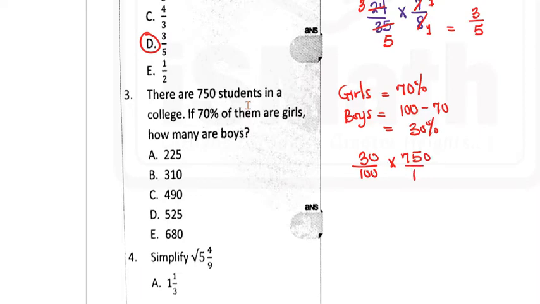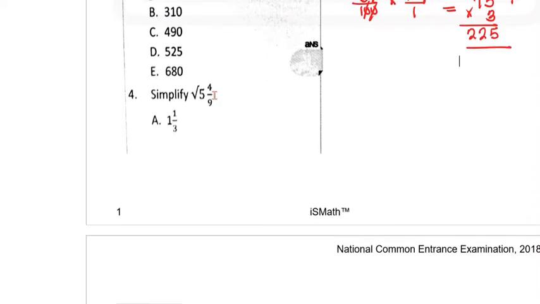So we cross out zeros, and now we have 3 times 75. Let's even solve it. This is 75 times 3. So this is 15, carry 1. 3 times 7 is 21 plus 1, 22. So your answer is 225.